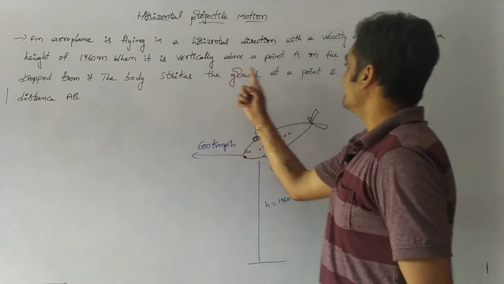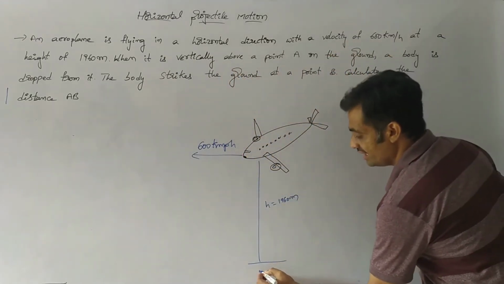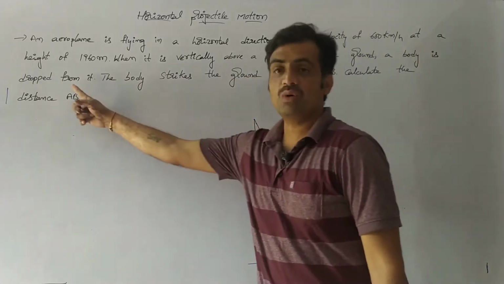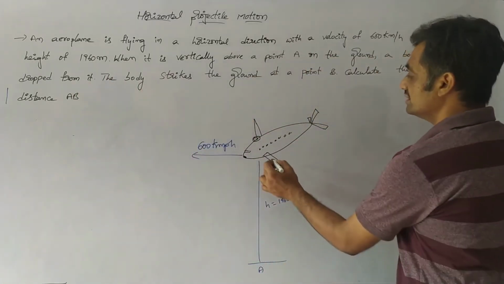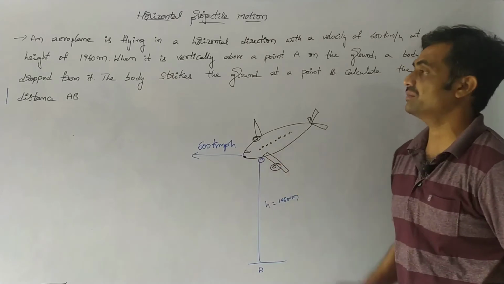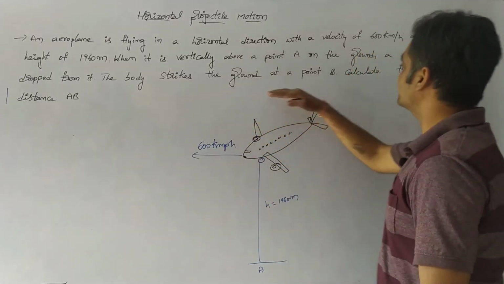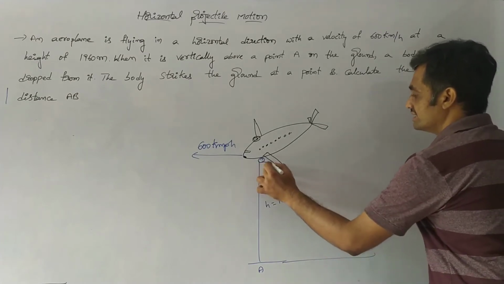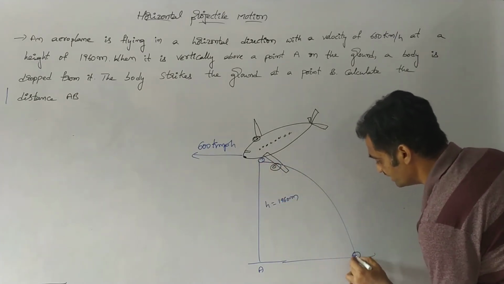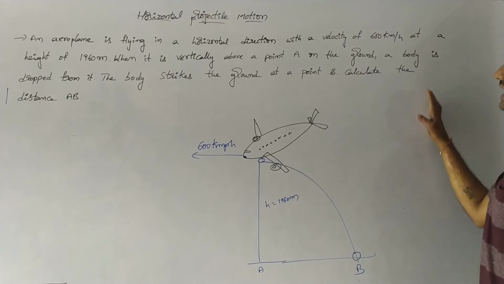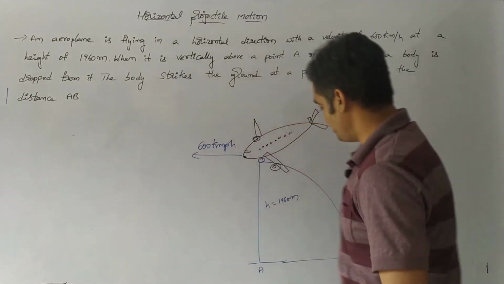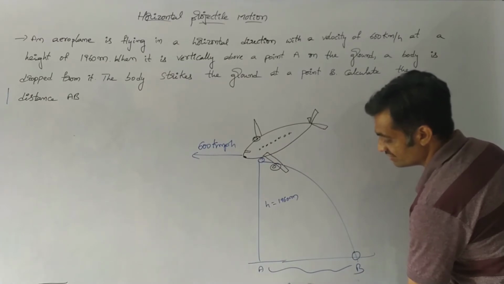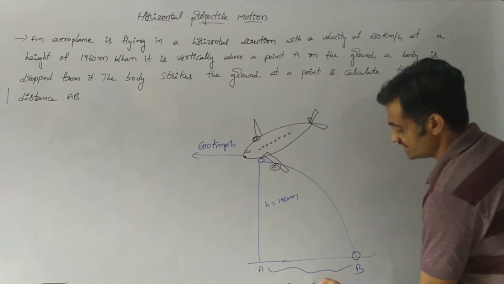When it is vertically above the point A on the ground, a body is dropped from it. The body strikes the ground at point B. Calculate the distance AB. Nothing but we have to find the range AB.